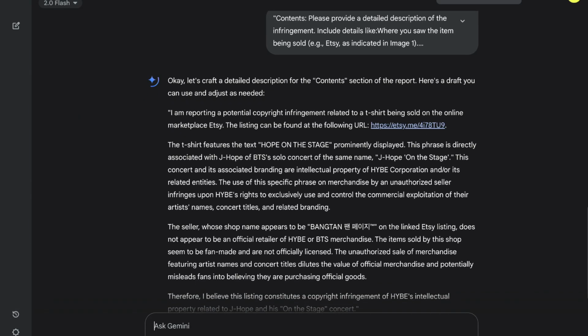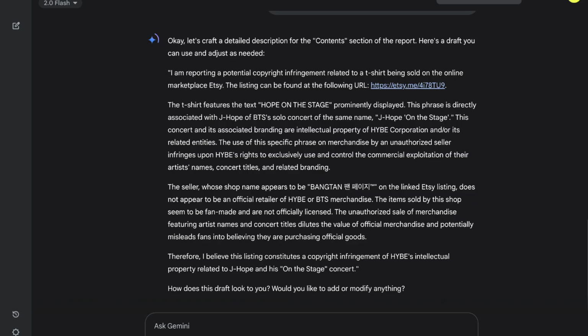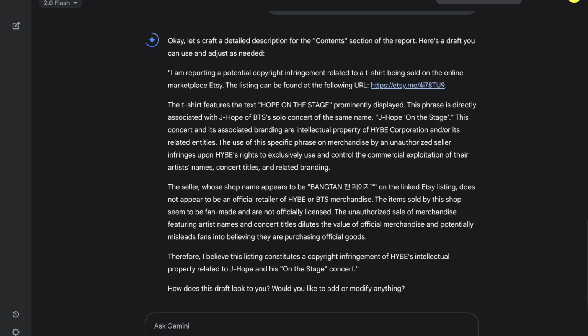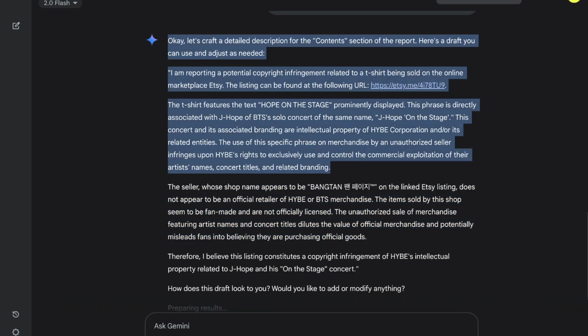Let's see. I'm reporting a potential copyright infringement related to a t-shirt being sold on the online marketplace, Etsy. The listing can be found at the following URL. Oh, wow. That's a very detailed description. This phrase is directly associated with J-Hope of BTS solo concert of the same name, J-Hope Hope on the Stage. This concert and associated branding are intellectual property of HYBE Corporation and related entities, the use of this specific phrase. Okay, that's very detailed. The seller, whose shop name appears to be Pangtan fan page on the linked Etsy listing, does not appear to be an official retailer of HYBE or BTS merchandise. All right. The items sold by this shop seem to be fan-made and are not officially licensed.